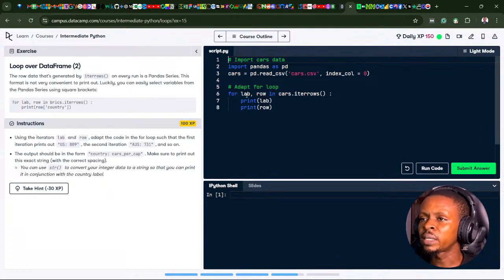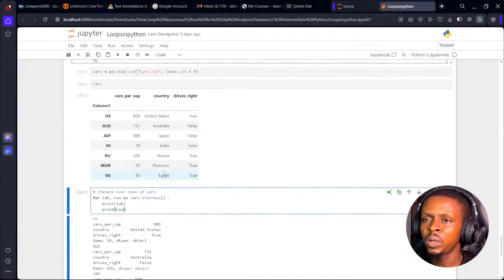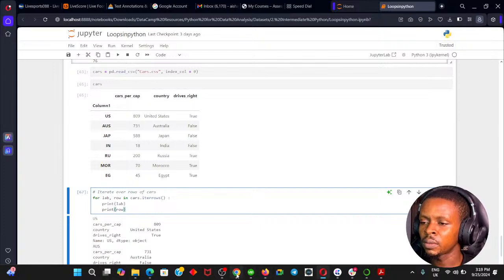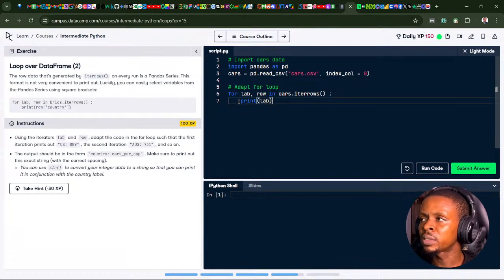So we want to adapt the for loop. Rather than printing out all the row's records, we want to print out the country and cars per capita, that is the row label and the cars per capita column. Just two columns. To do that, we're going to change this print into a one-line print. So I'm going to say print lab plus.